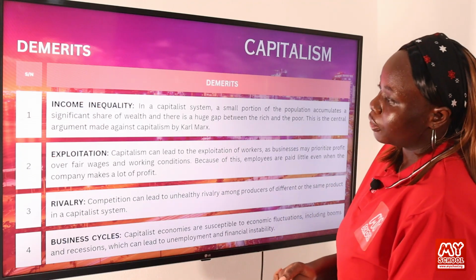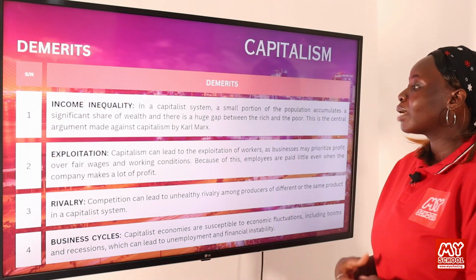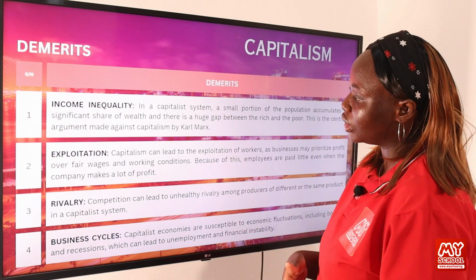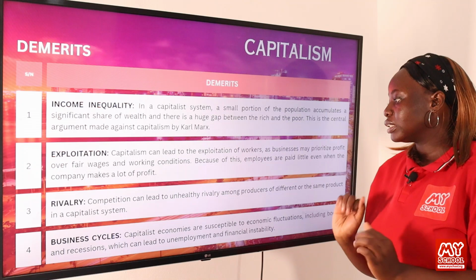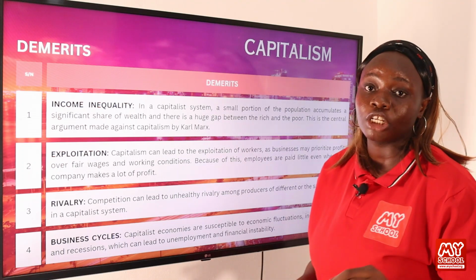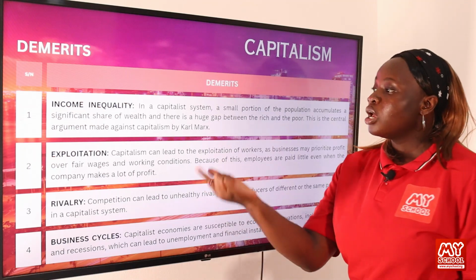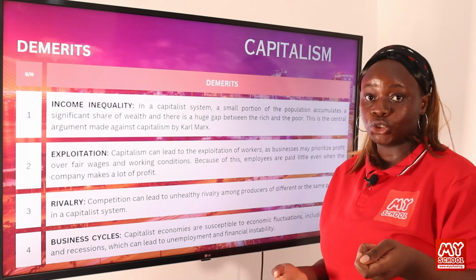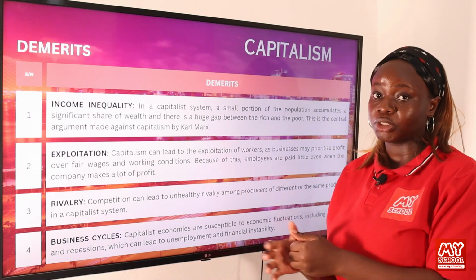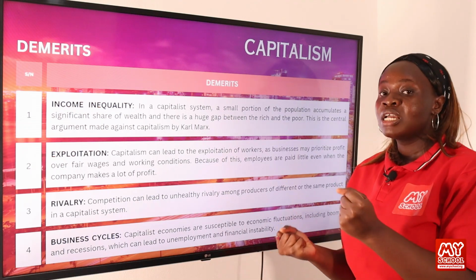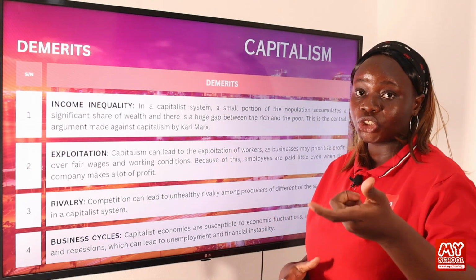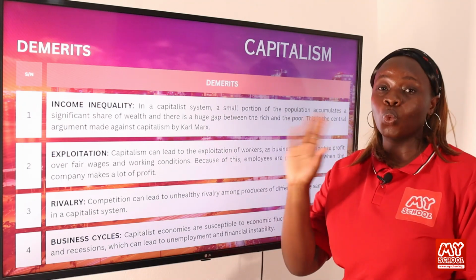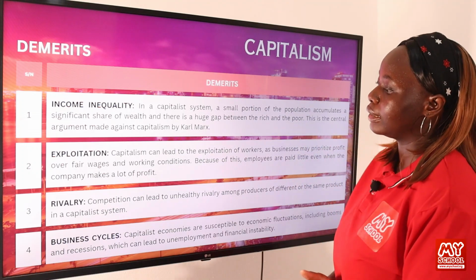So now let's move on to another demerit, which is exploitation. Capitalism can lead to the exploitation of workers, as businesses may prioritize profits over fair wages and working conditions. Because of this, employees are paid little even when the company makes a lot of profit. This happens sometimes where those people who work, the labor within that organization, are paid little while the company continues to amass profit for themselves. So the more they amass, sometimes they may choose not to increase the wages of the workers, those people who actually do the work to bring the money into the company. So this is one of the criticisms of capitalism.